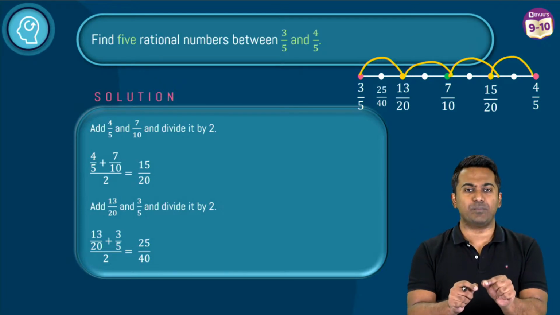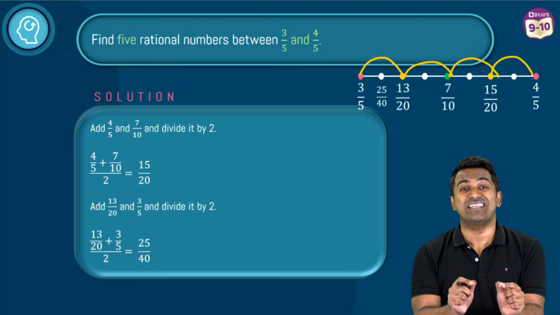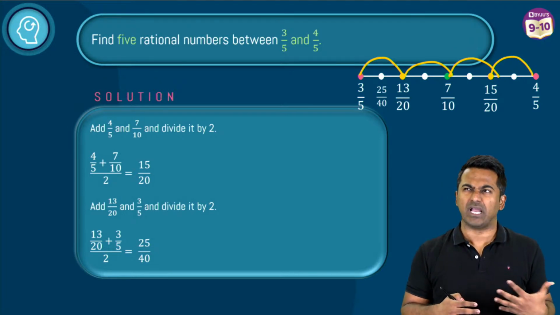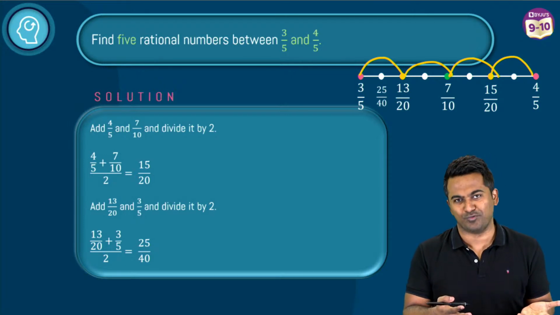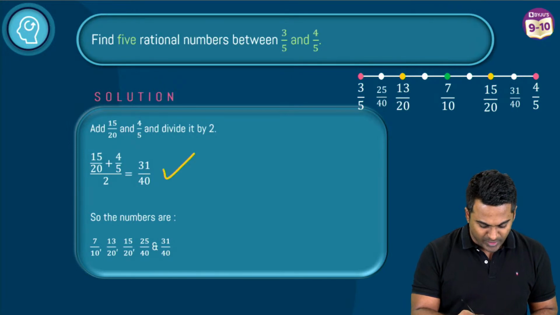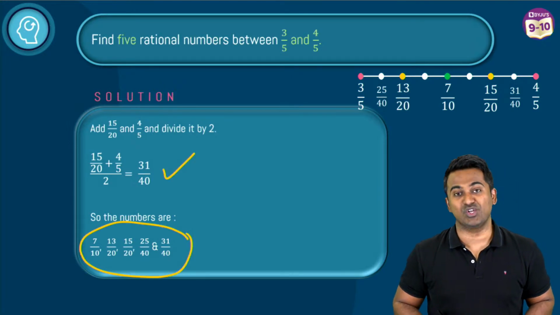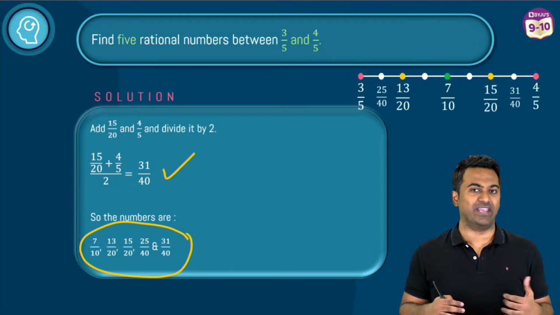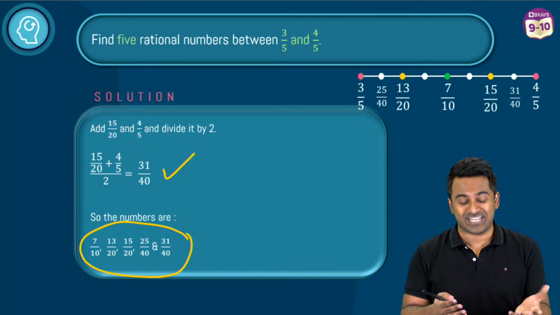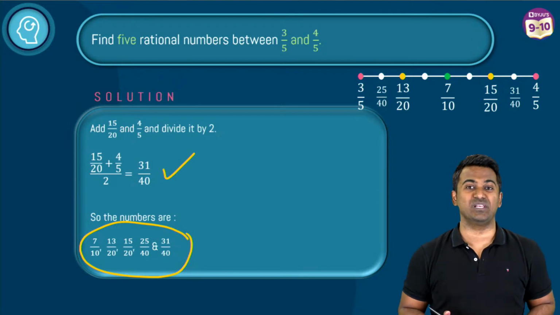Add them, divide by 2, and you will get a number which is in the middle of those two numbers. Or I should also say it's kind of like the midpoint of those two. Cool, guys. And when you repeat this, these are going to be all your answers, the 5 rational numbers. Methods may differ, but other answers are possible, because as I said, between any two rational numbers, there are going to be infinitely many possible rational numbers.